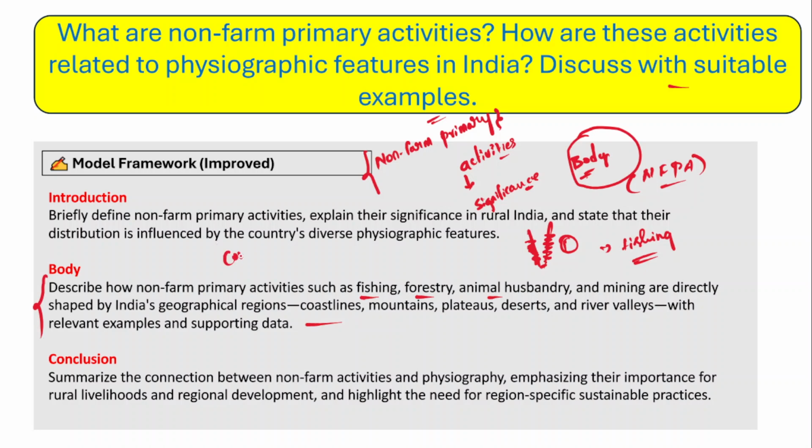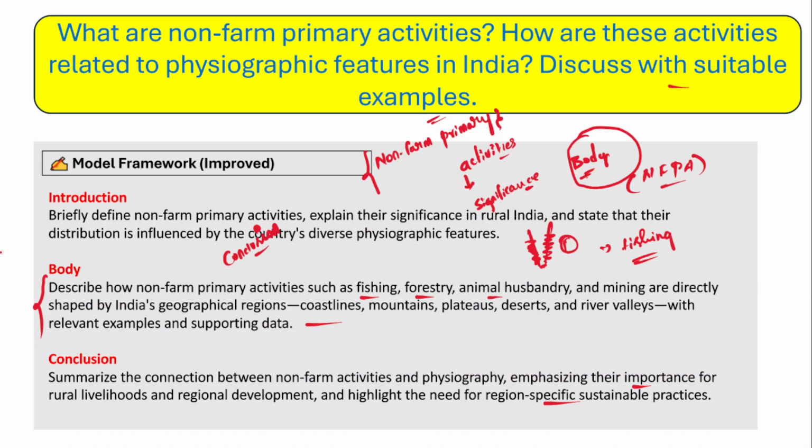Now ultimately when you write a conclusion for this answer, you have to summarize the connection between the non-farm activities and the physiography. Ultimately you need to emphasize the importance of this for rural livelihoods, income security, and regional development, and also highlight the need for region-specific sustainable practices that have to be adopted, right?